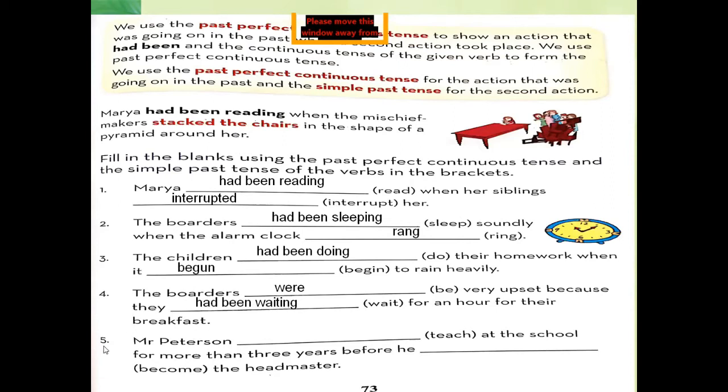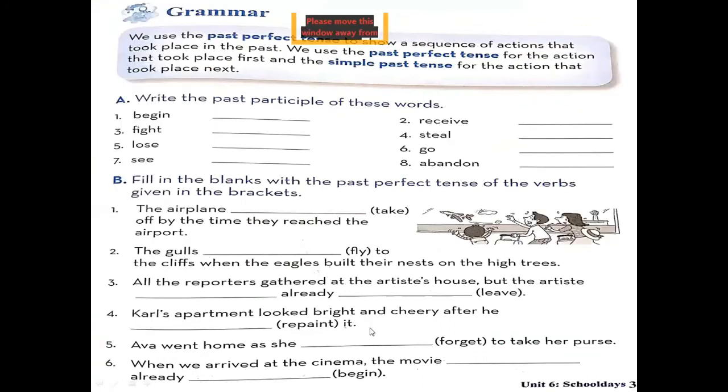Okay, students. Sentence number 5. Mr. Peterson had been teaching at the school for more than 3 years before he became the headmaster. Now, these two actions show the continuity of action in the past when a second action interrupted it. Okay. Now move towards the workbook. Come to page number 30 of your workbook. Exercise number 8. Write the past participle of these words.